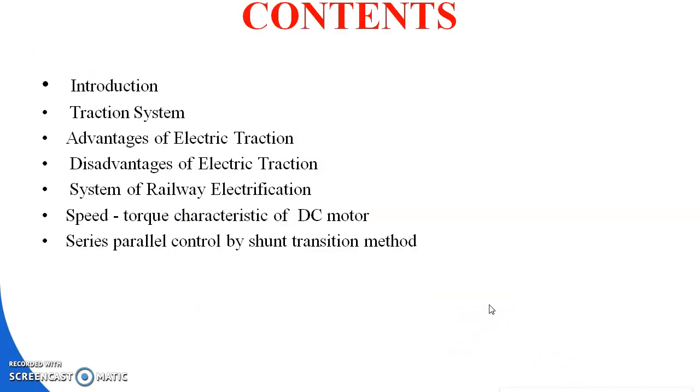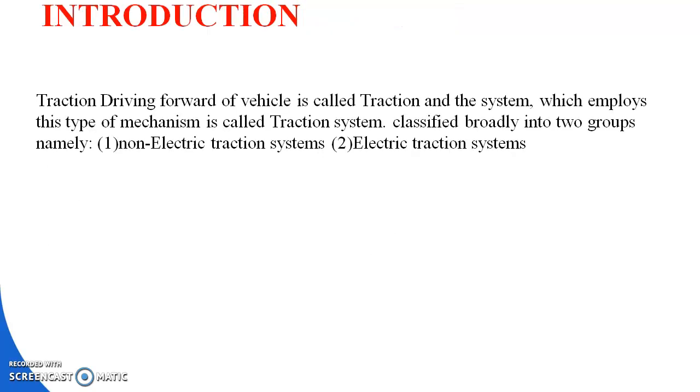These are the contents of the chapter: introduction, traction system, advantages of electric traction, disadvantages of electric traction, system of railway electrification, speed torque characteristics of DC motor, speed parallel control by transition method, and the other two things are metadyne control and braking. The braking concept is also there. So come to the topic.